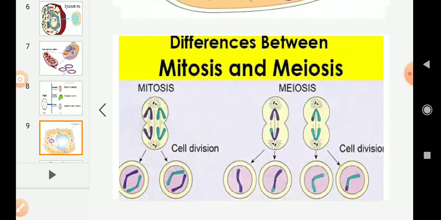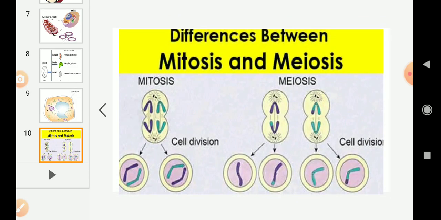And coming to the last topic in the chapter, cell division. So what is cell division? The process by which new cells are made is called cell division. There are two main types of cell divisions.